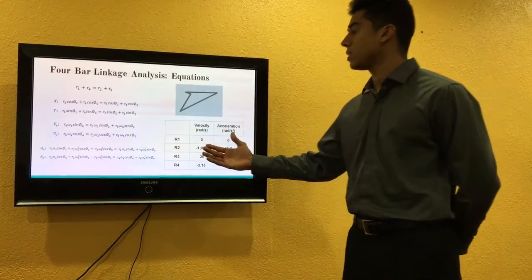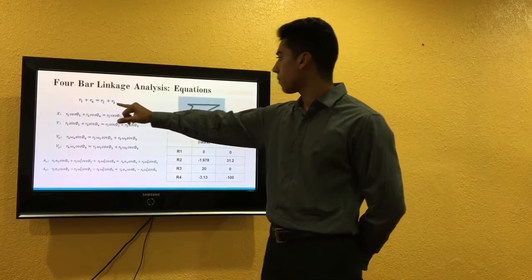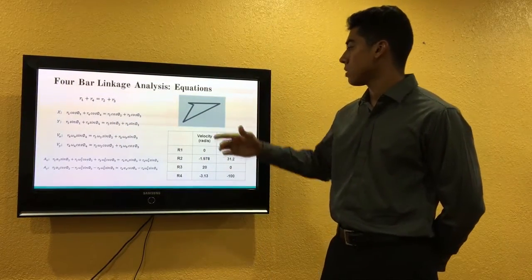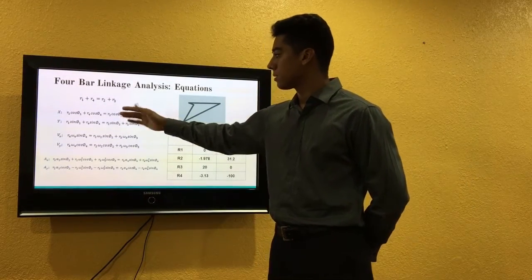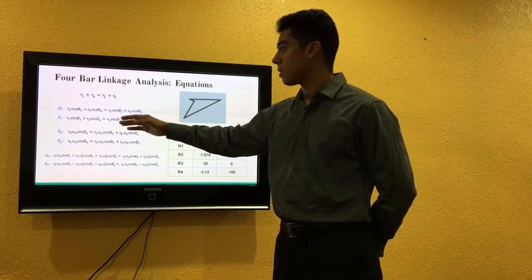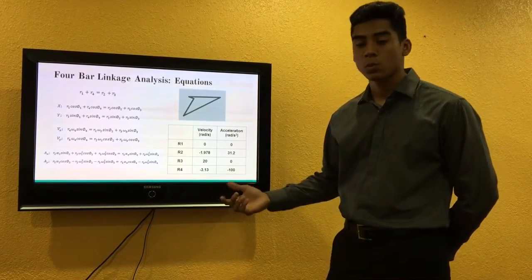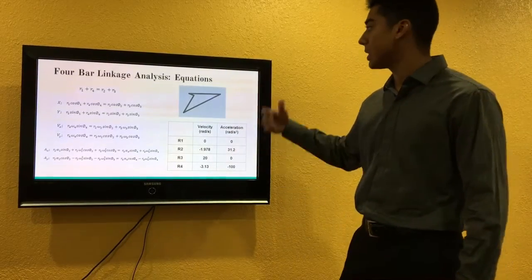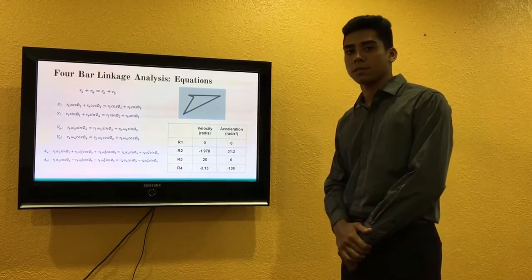As you can see in this slide, here are the calculations we used for the 4-bar linkage. Here are the vector components for each link. We get the X and the Y. These are the position vectors which we use throughout our calculations. Once we get the position components, we derive them according to theta and R, and we get velocity components, and after that we derive again to get acceleration components. With this, we calculated everything by hand, and we got these results. After getting these results, we did it in SolidWorks, and we compiled all the information, and everything was correct.